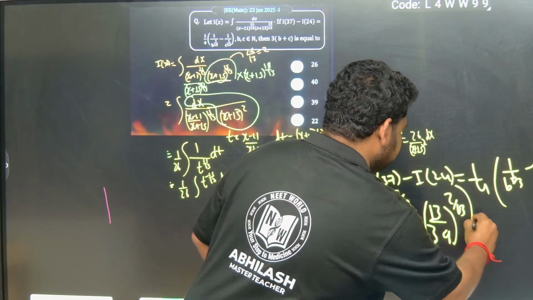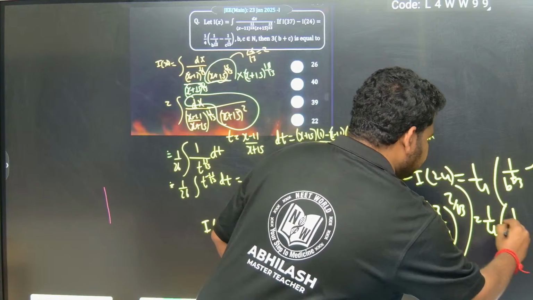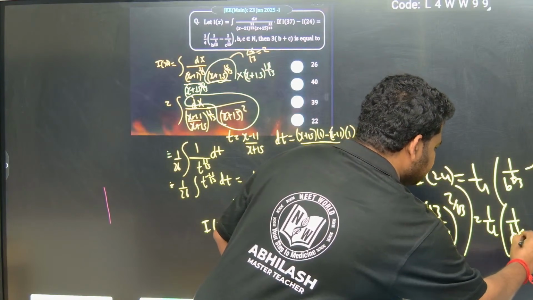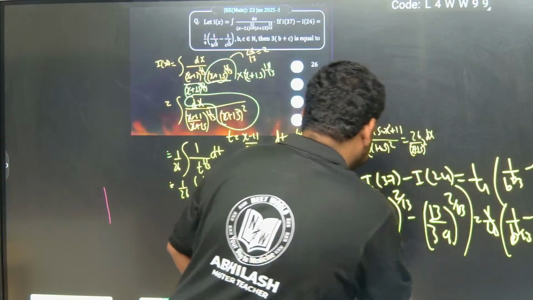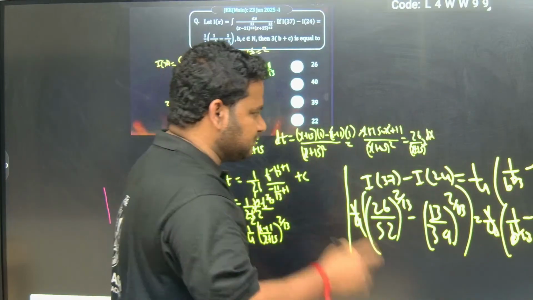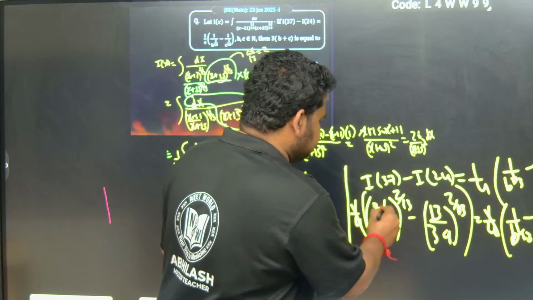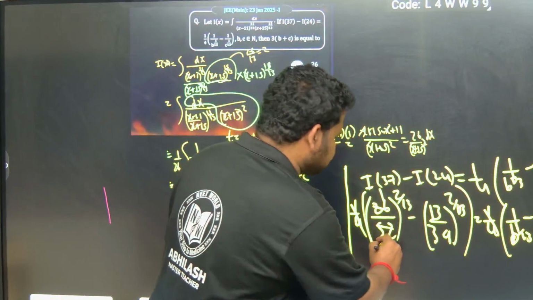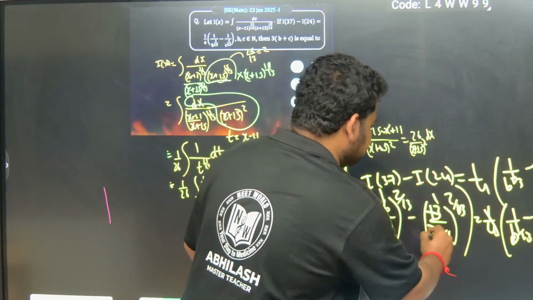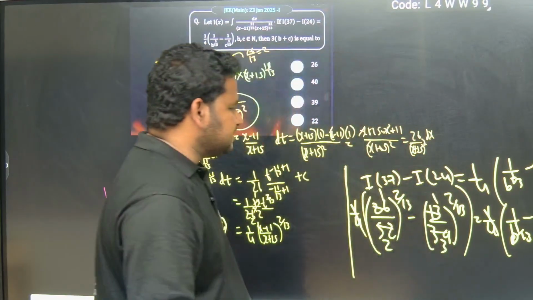This is equal to 1 by 4 into 1 by b to the power of 1 by 13 minus 1 by c to the power of 1 by 13. The 1 by 4 I can cancel on both sides. So 26 over 52 is 1 by 2, and 13 over 39 is 1 by 3.